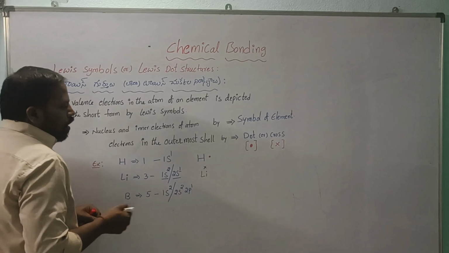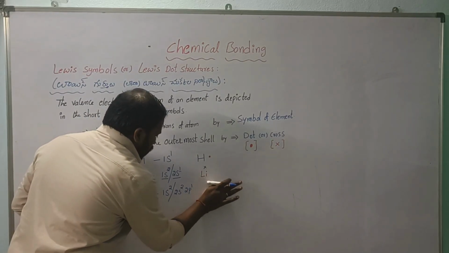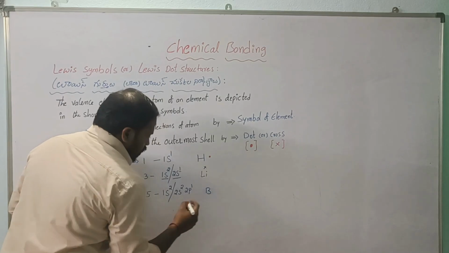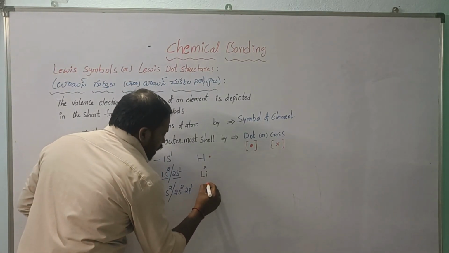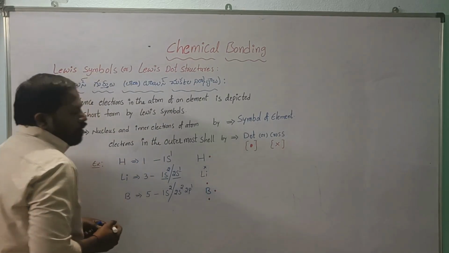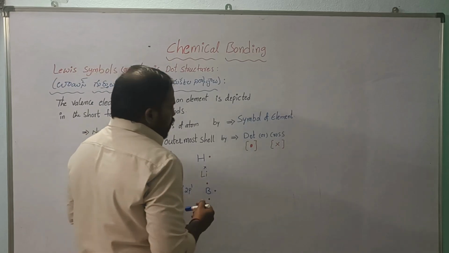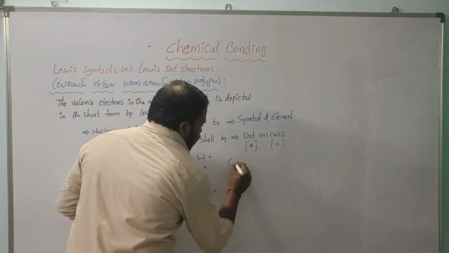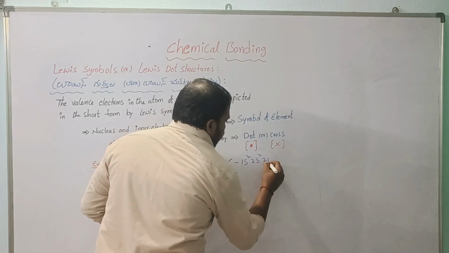So these 3 valence electrons can be denoted as, so boron. So 3 electrons, 3 dots, we can show in each direction, 1 electron. For example, you can take carbon: 1s2, 2s2, 2p2.